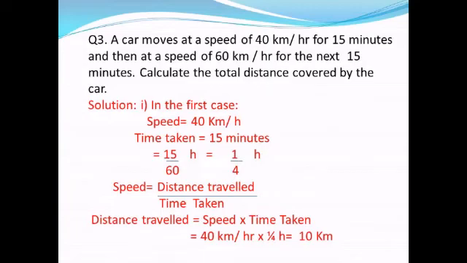So we know that 1 hour equals 60 minutes. So we can divide 15 minutes by 60 to convert it into hours. So it will be 1 by 4 hour. Speed equals distance upon time, so distance will be speed into time. So we can calculate distance by multiplying speed with time. So it will be 10 kilometers, sorry.